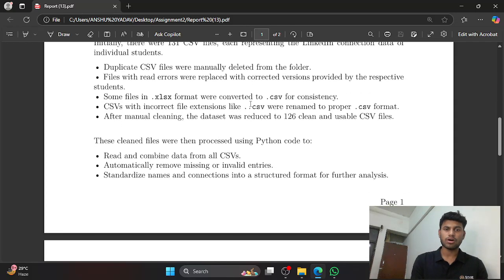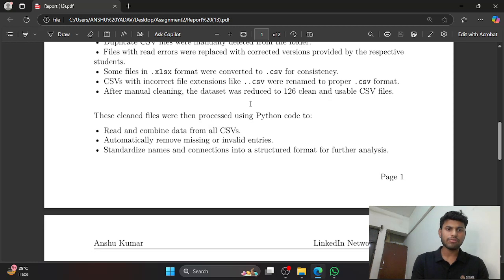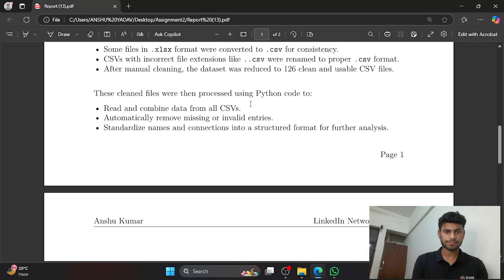Some files in .xlsx format were converted to .csv for consistency. Files with incorrect extensions were renamed to the proper .csv format. After manual cleaning, the dataset was reduced to 126 clean and usable CSV files.